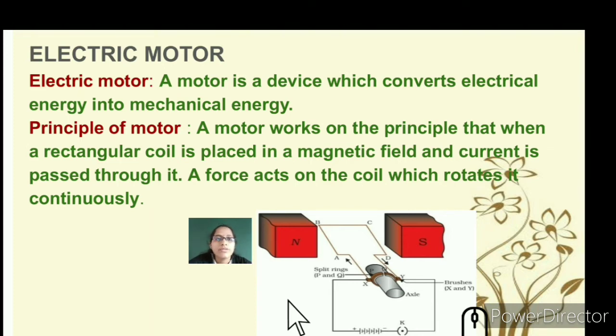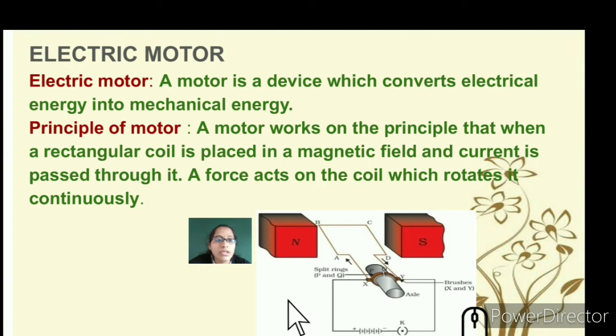So till now we have seen the solenoid, the magnetic effects of electric current and how it works, and how we can induce an electric current with respect to the magnetic field. To understand it, we need to understand the running of an electric motor. So let's understand now the electric motor. What is an electric motor?